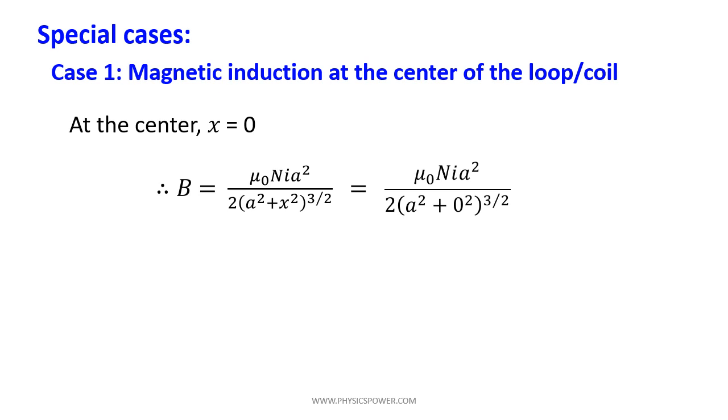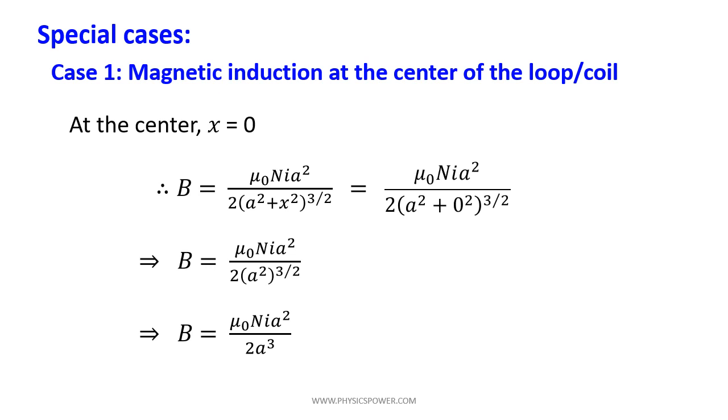So a square plus 0 square means a square, so a square whole power 3 by 2. Now further, a square whole power 3 by 2 gets simplified, so the denominator is only a cube. So B equals to mu naught n I a square by 2a cube. Again here a square and a cube get cancelled, then finally we will get magnetic induction B equals to mu naught n I by 2a. So this is the magnetic induction due to a circular current carrying coil at the center, which is having n number of turns.